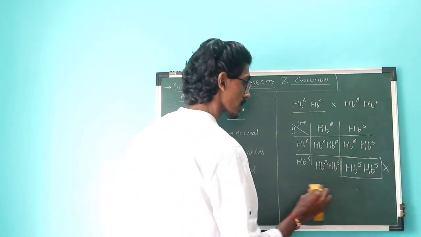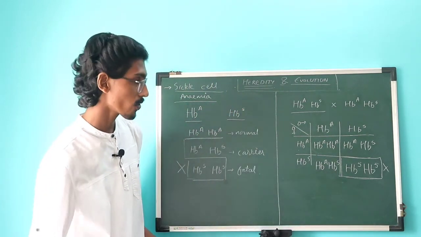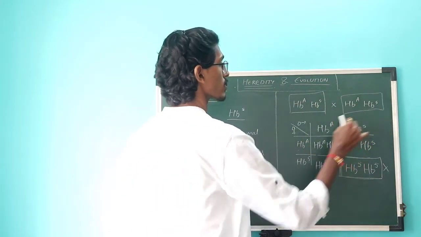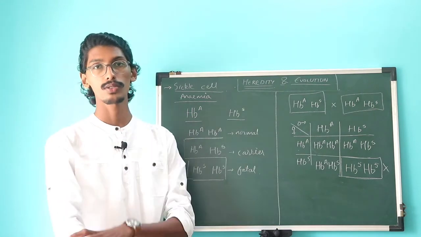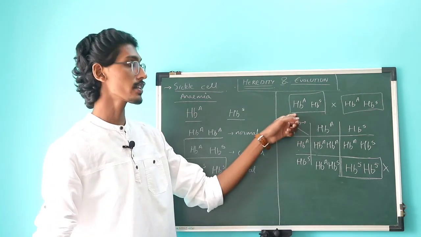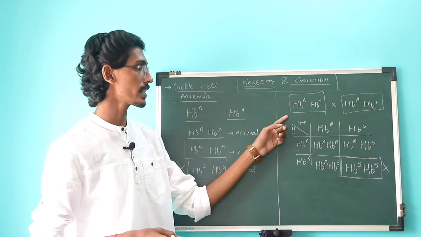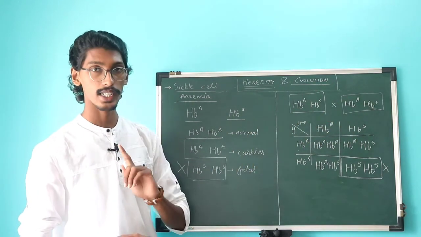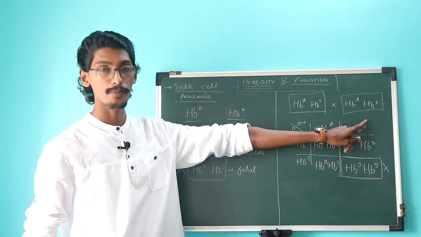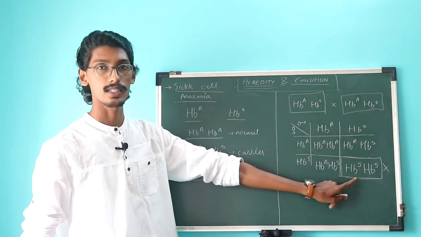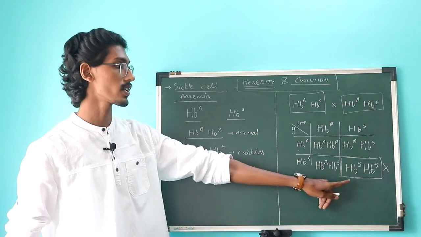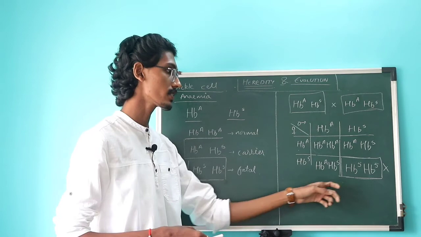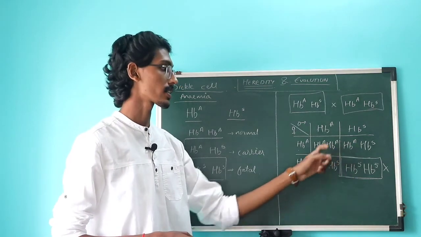Okay, so this problem can be avoided by checking their genotype in the first place. So now the technology is so advanced that we can go to a doctor or a clinic and identify our genotype. And if you observe that you are a carrier and your partner is also a carrier, then you want to avoid this. By technology you can actually avoid this, and you can check your child's genotype even before the child is born. You can save the child from having this disease and you can have a healthy child.